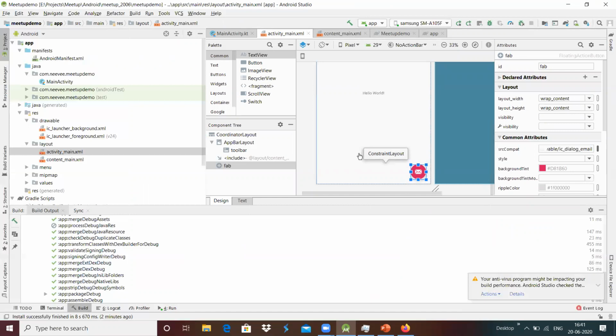We can load that onto our mobile phone using the Android Debug Bridge.